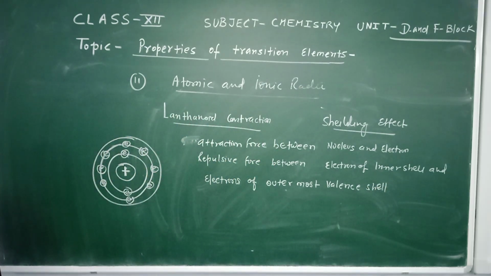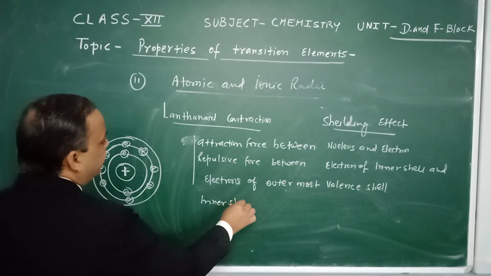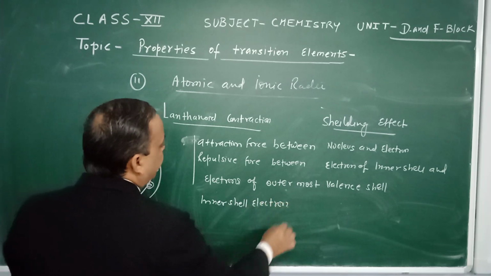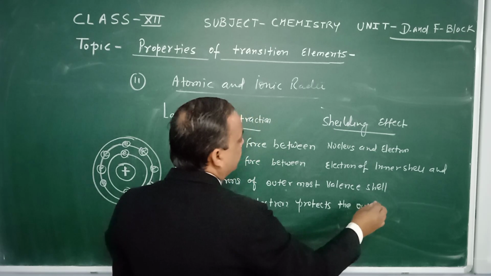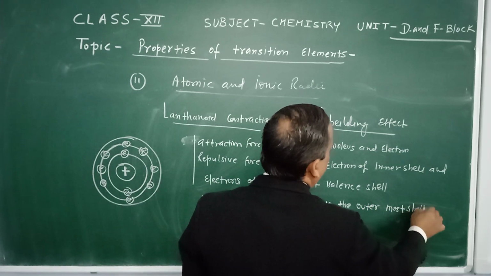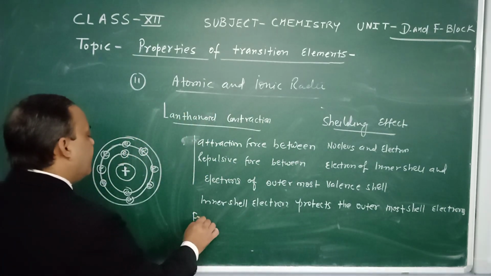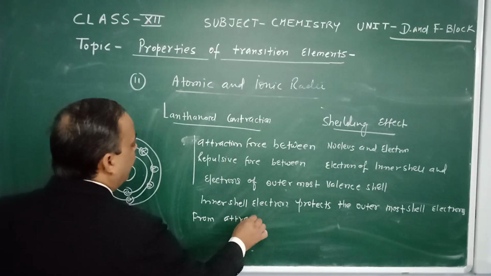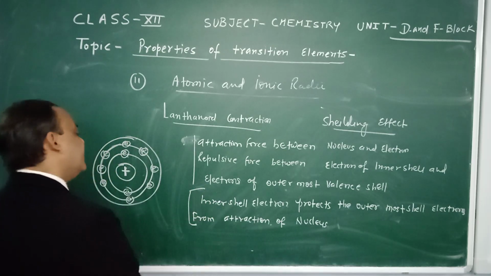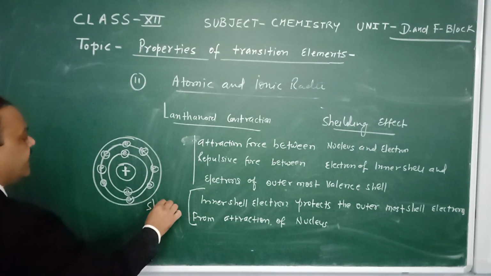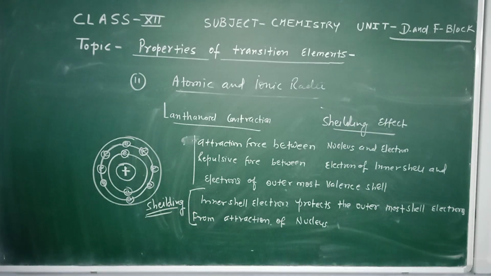In this condition we observe that the electrons of the inner shells protect the outermost shell electrons from the attraction of the nucleus. This is known as the shielding effect: shielding of the outermost electrons by the inner electrons.